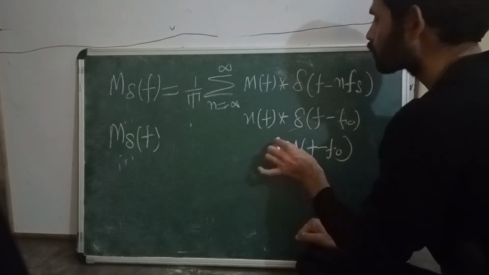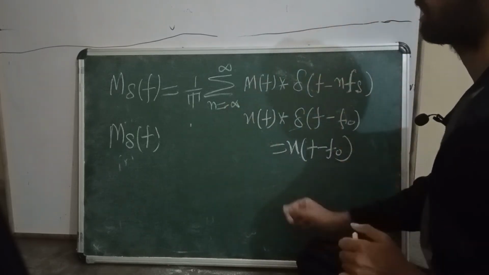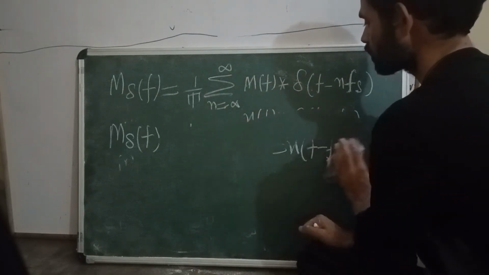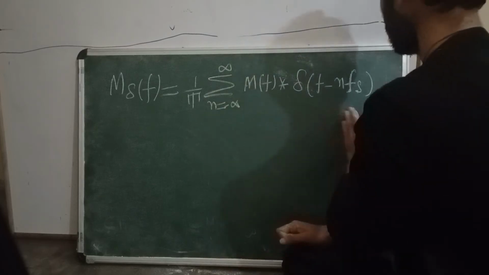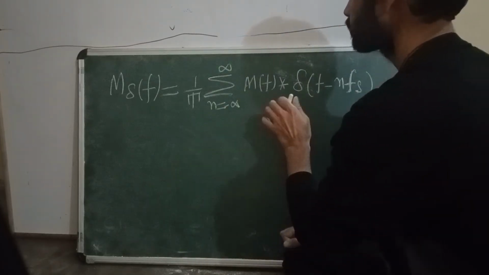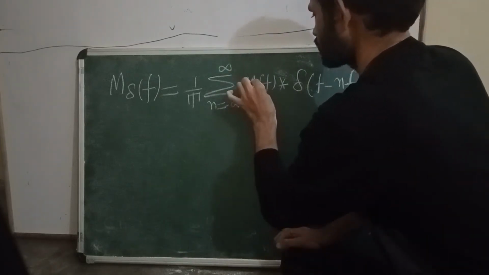Just now I told you something else, and that is wrong. That is the sampling property, not this. So this is my convolution property. Now we are going to apply this property to this expression. It was a small mistake, so just avoid it.